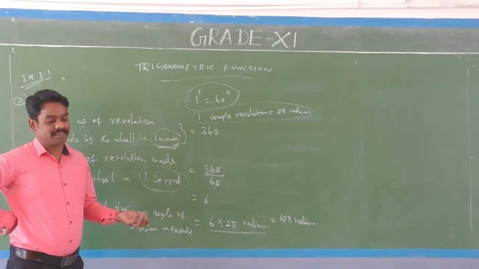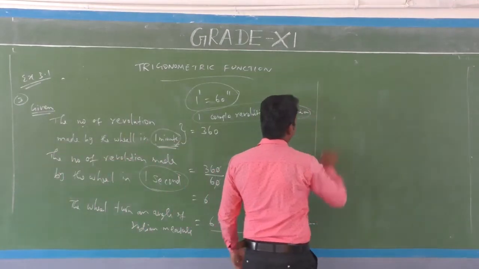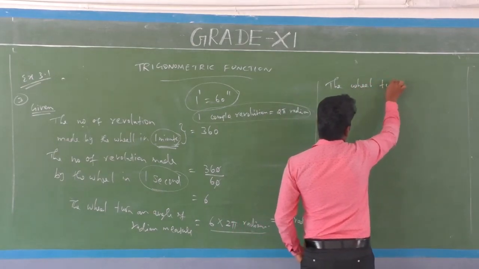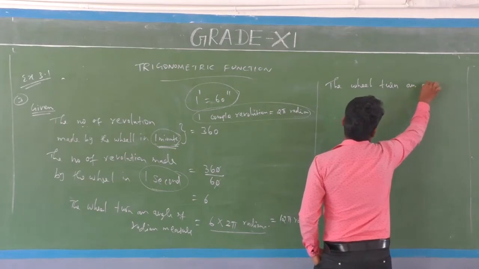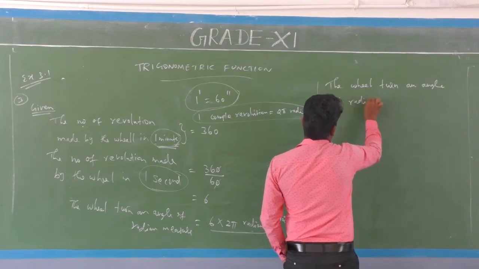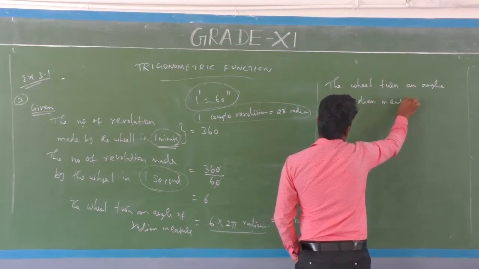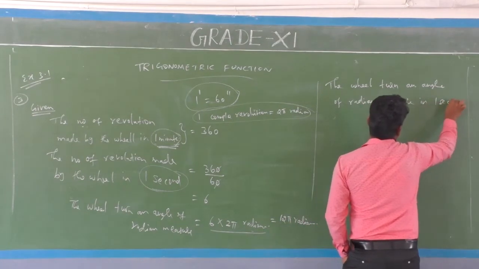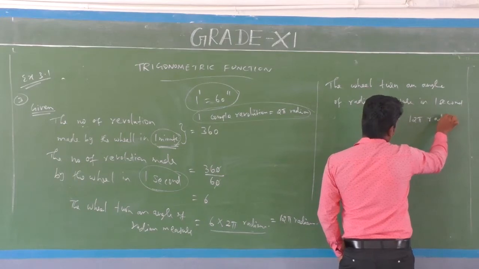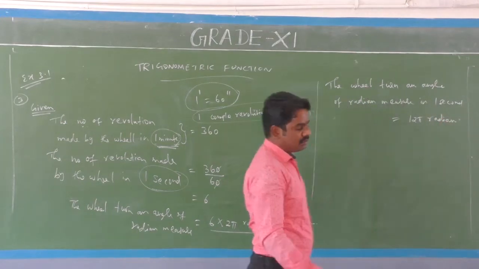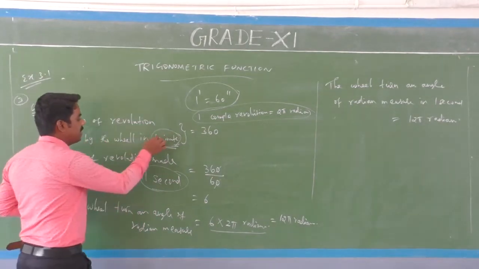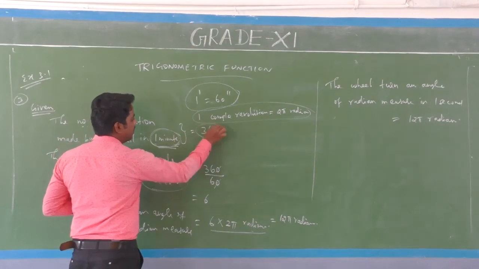Therefore, it will turn an angle of 12 pi radian in 1 second. That's right. To recap: the number of revolutions made by the wheel in 1 minute is 360.